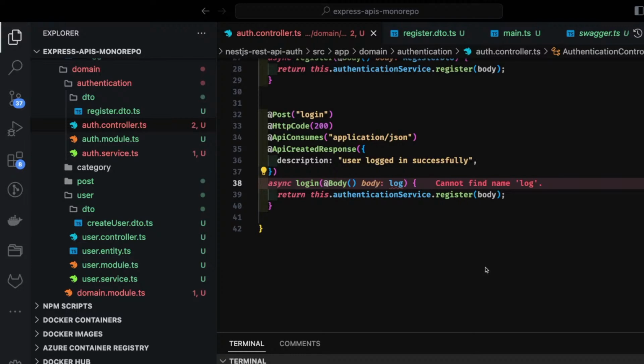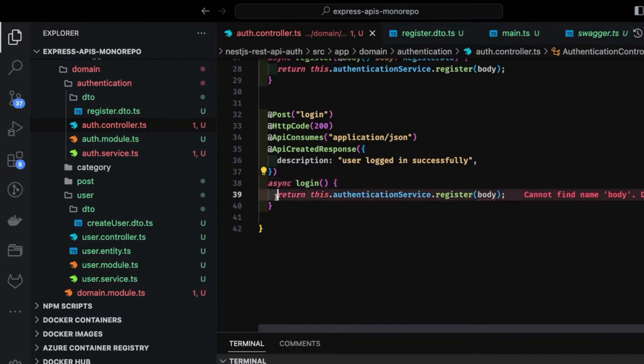Now the important point is here you are trying to do the login, right? So you will be passing the username and the password in the payload, and then we will be validating, okay, user really exists or not. Okay, so either we pass the payload here, but I want to do it in a little different way.